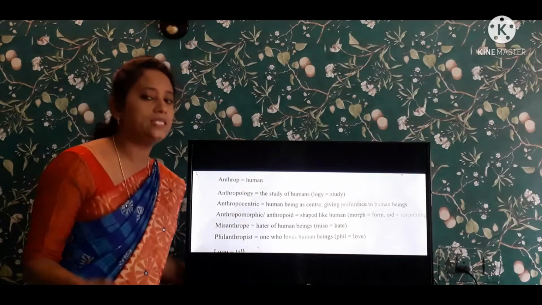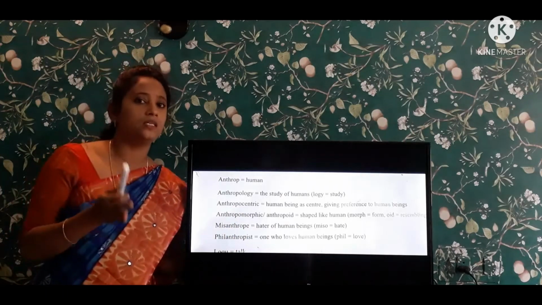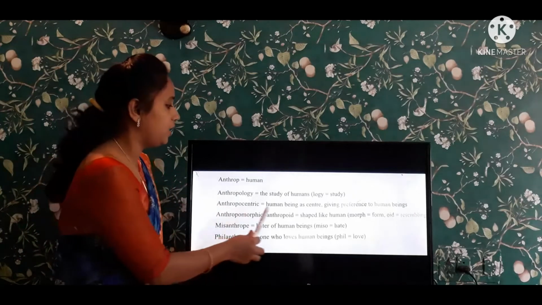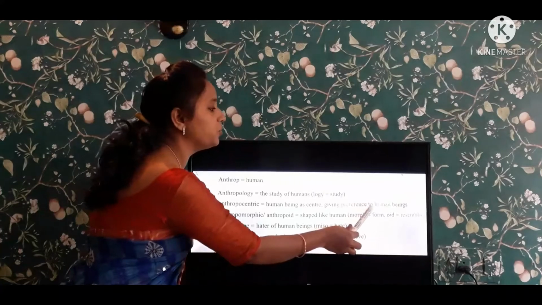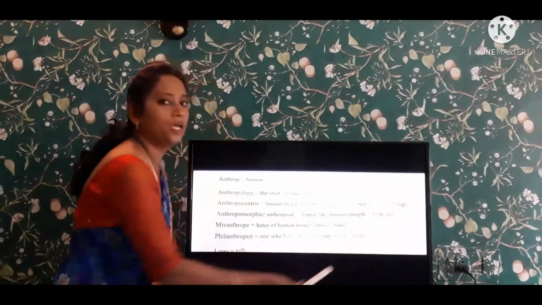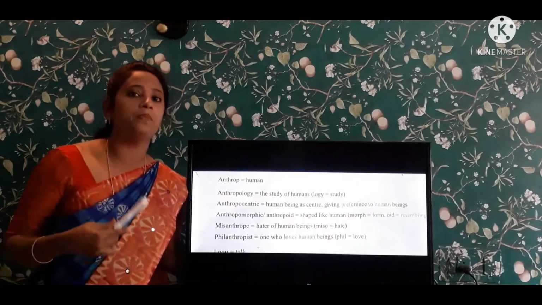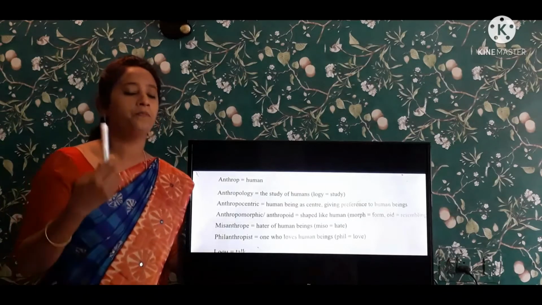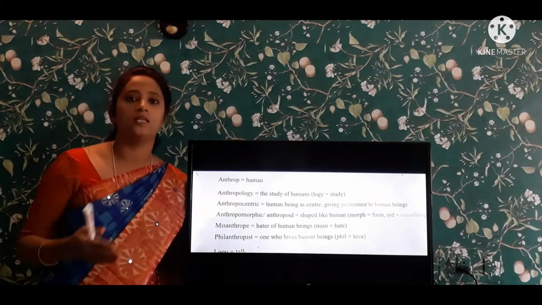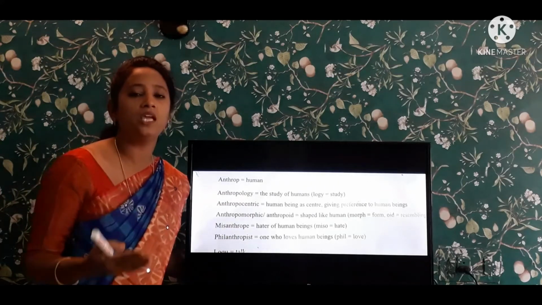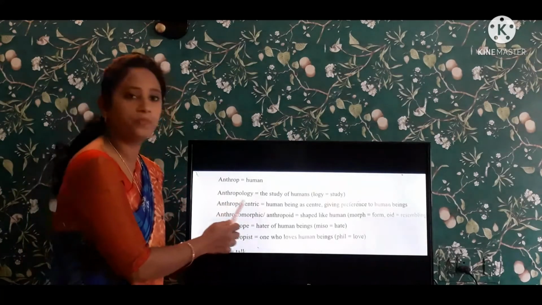Anthrop means human, centric means the center. So human beings as the center, giving preference to human beings, is known as anthropocentric. Main importance given to human beings is anthropocentric.